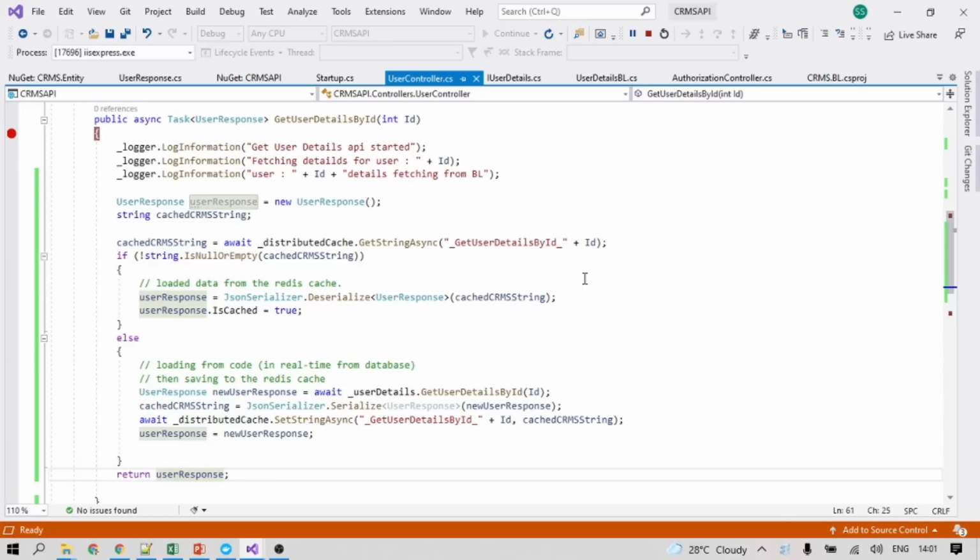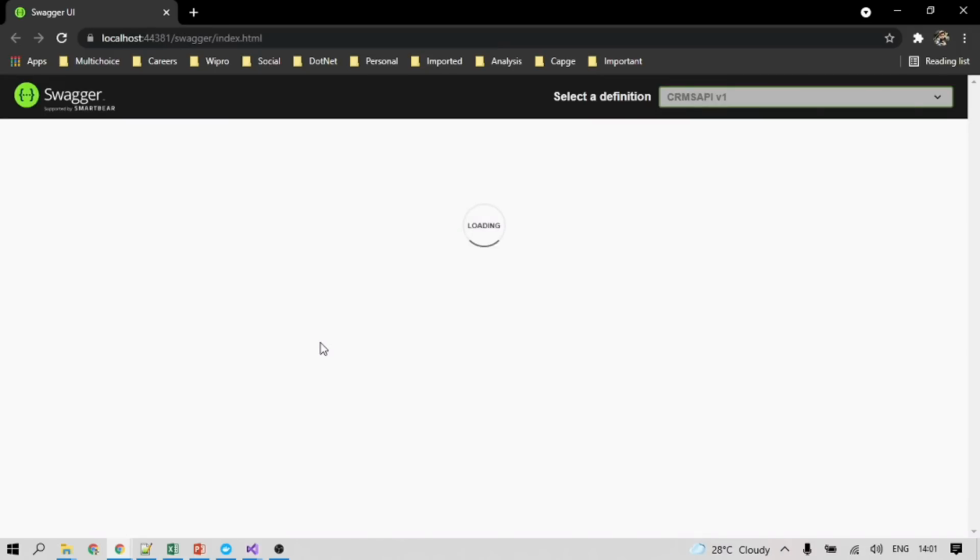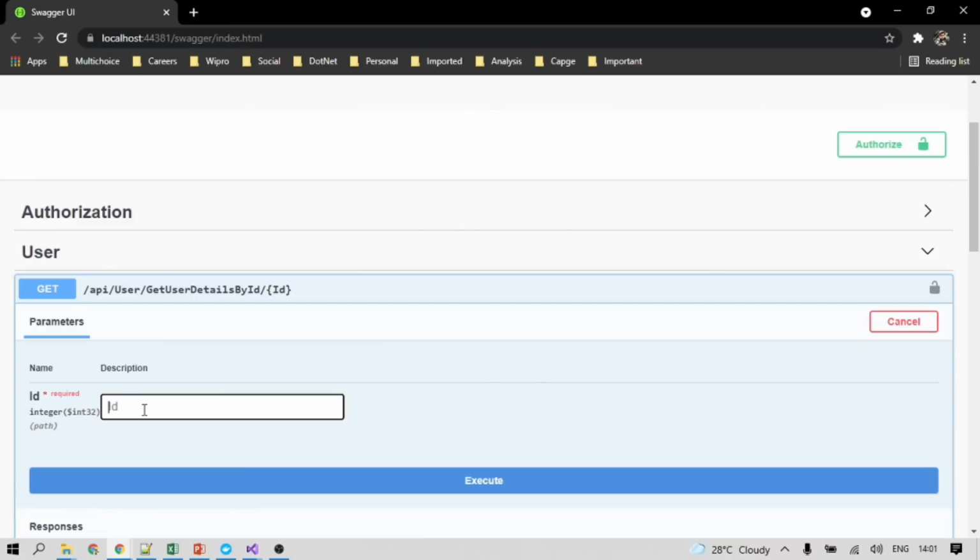So we already have a debugger here in our get user details by ID. So let's get the instance code opened. Okay, so we don't need authorization currently. We have disabled that attribute. Okay, so we need to call this get user details by ID. So try it out. Put ID as 1. Execute it.